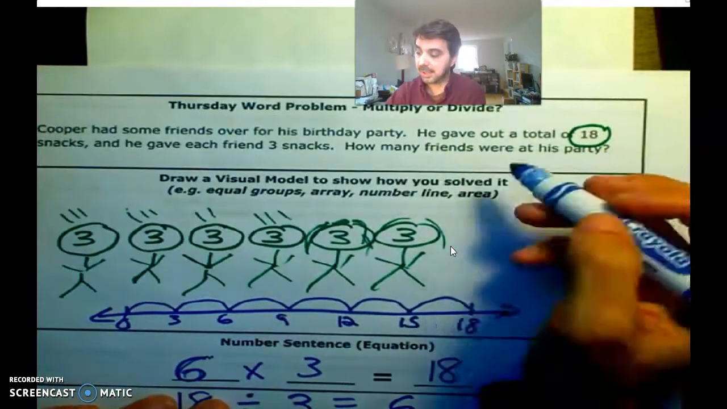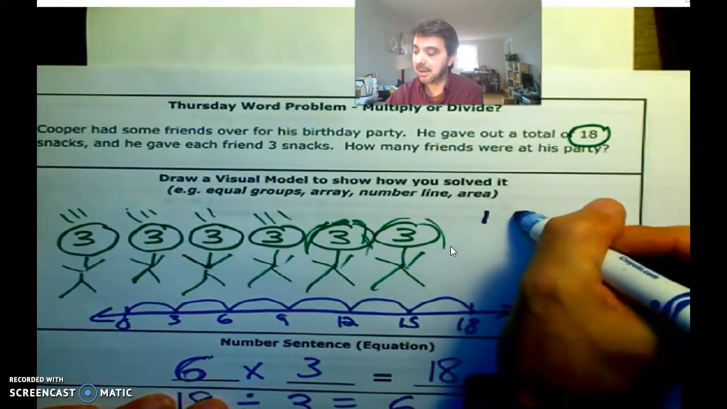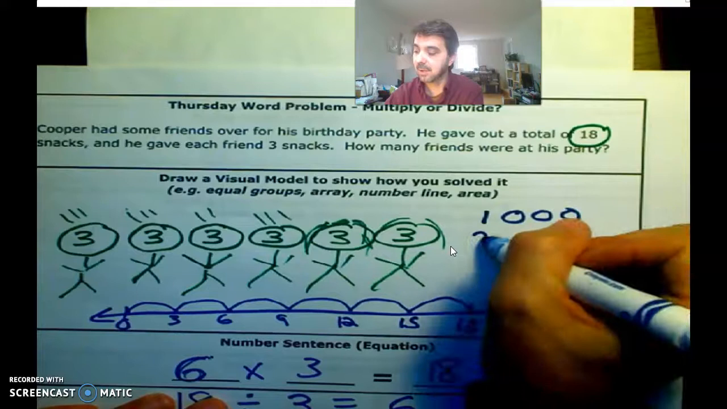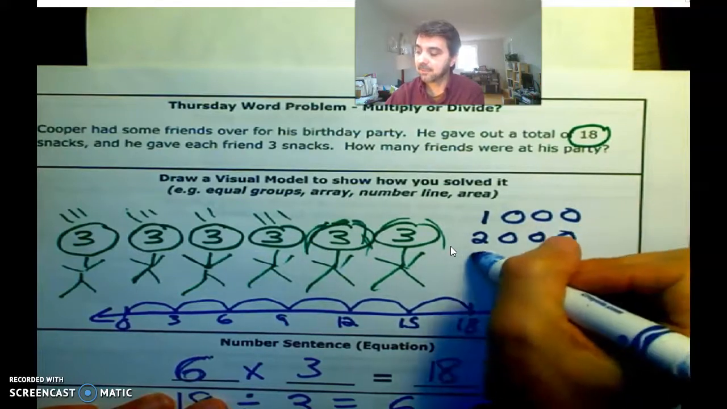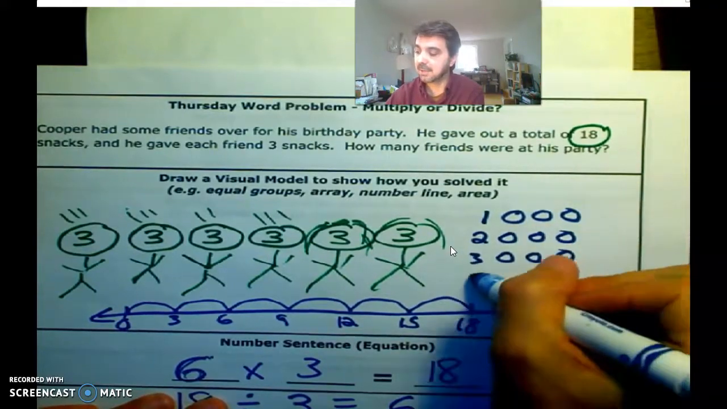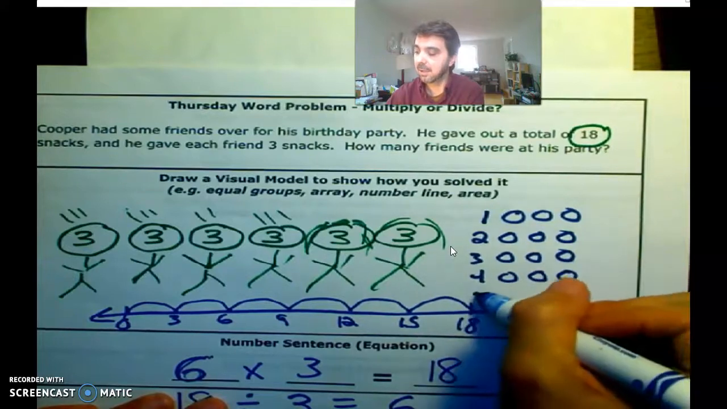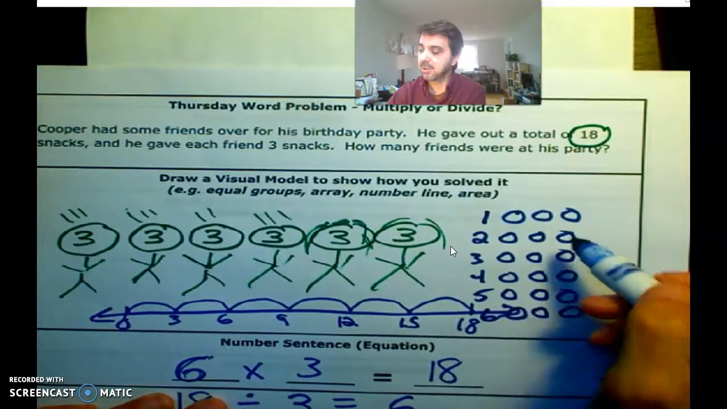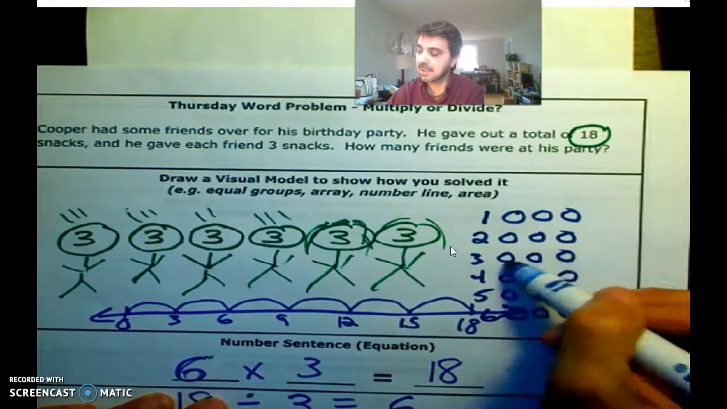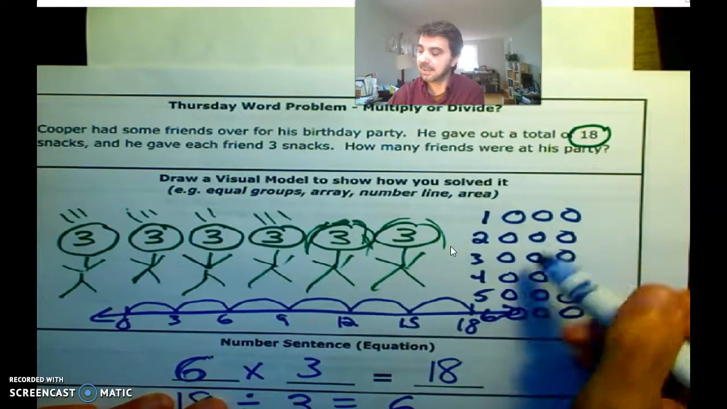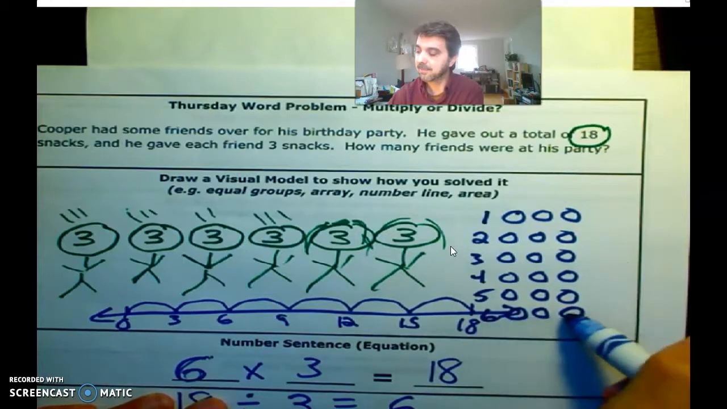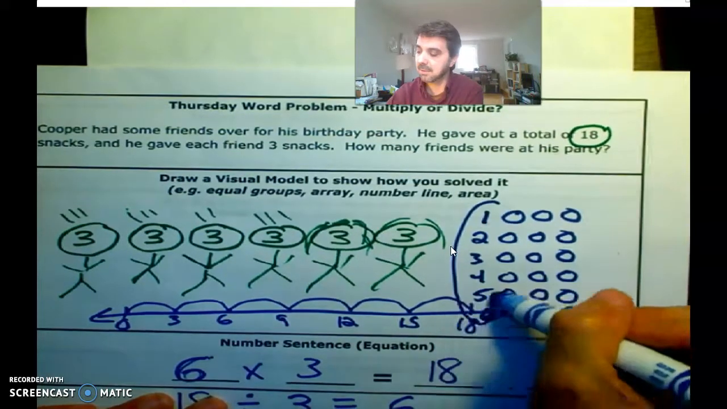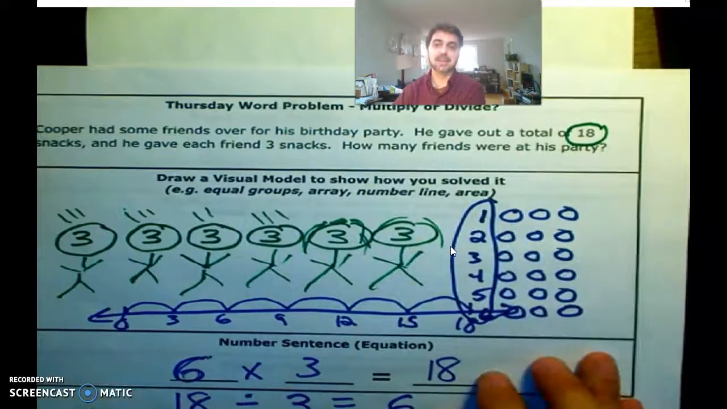You could have also done it like this. Let's say one friend got 3 snacks. 1, 2, 3. Another friend got 3 snacks. Another friend got 3 snacks. And another friend, I'm going to run into my number lines. Sorry. Until you could see that you have 3, 6, 9, 12, 15, 18. So 6 friends got a total of 18 snacks, 3 each.